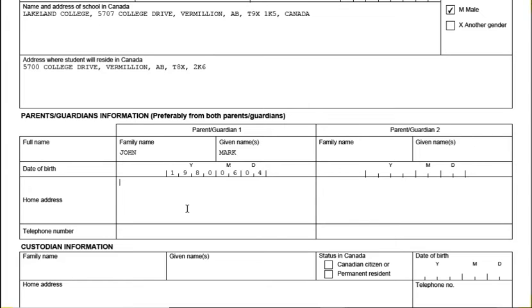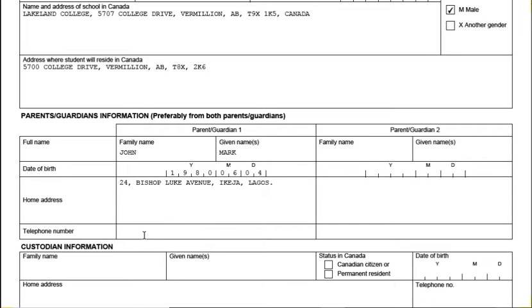So let's say 24 Bishop Luke Avenue, Ikeja, Lagos.